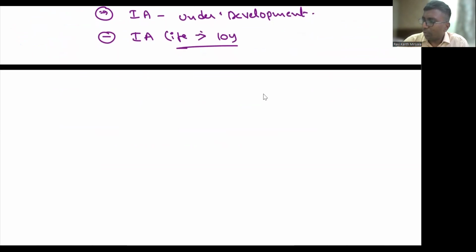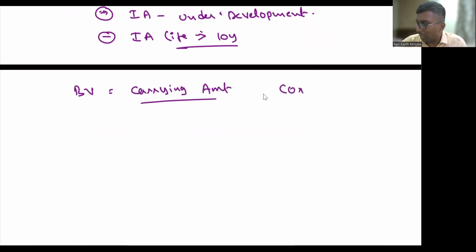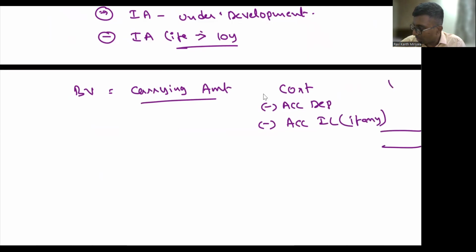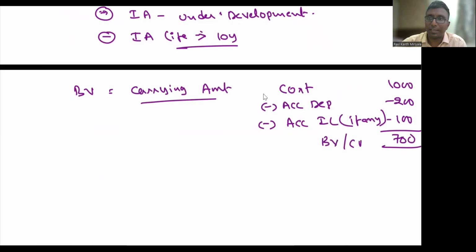Then let's come to book value. Book value is a synonym for the carrying amount. What do you mean by carrying amount? Carrying amount is equal to cost minus accumulated depreciation minus accumulated impairment loss, if any. Let us say 1,000 minus 200 minus 100, this is equal to 700. 700 is the book value, 700 is the carrying amount. This is clear, right?